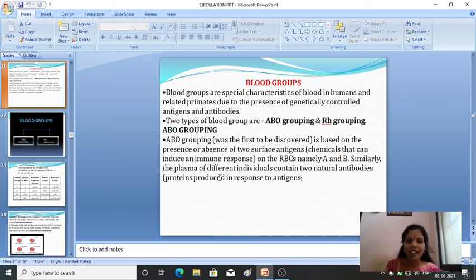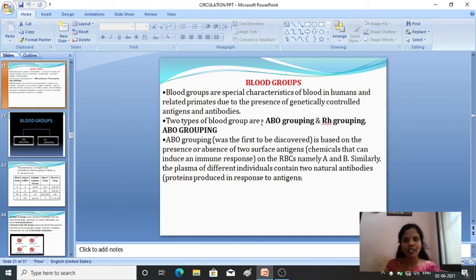Similarly, the plasma of different individuals contains two natural antibodies. Antibodies are present in the blood plasma. What do they do? These proteins produce the response to the antigens. What is the function of antibodies? Antibodies are the proteins which produce the response to the antigens, whereas antigens are the chemicals that induce the immune response.